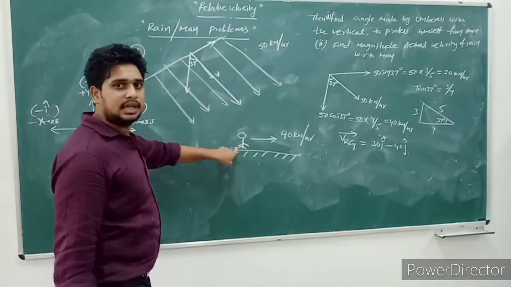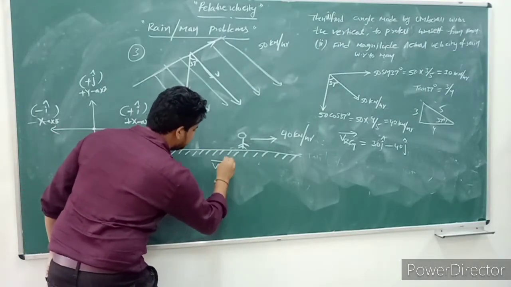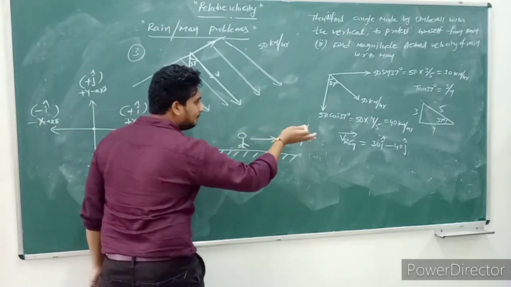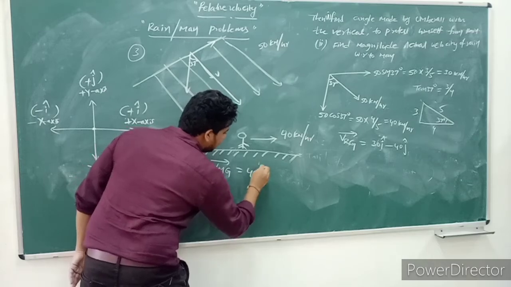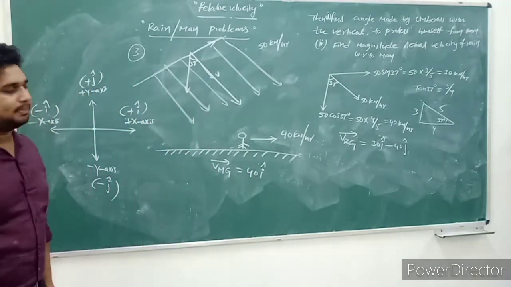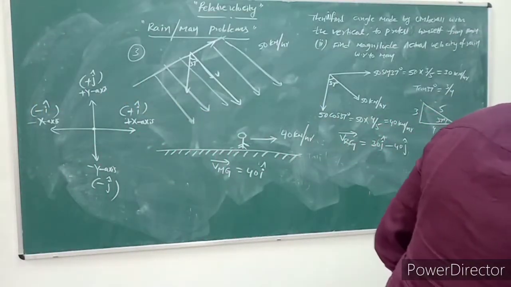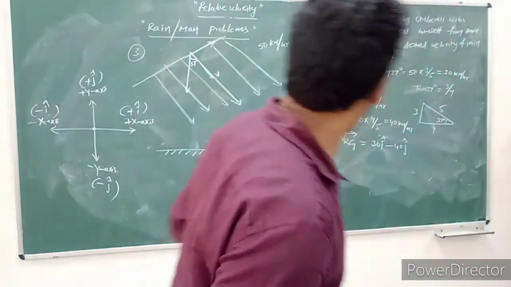What about this person? Velocity of man with respect to ground, that is VMG. The person is moving along positive x-axis, that's why we take 40 I cap. So now what do we apply here? Simple concept.